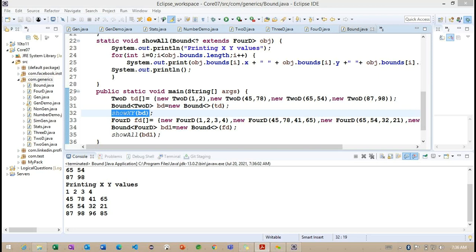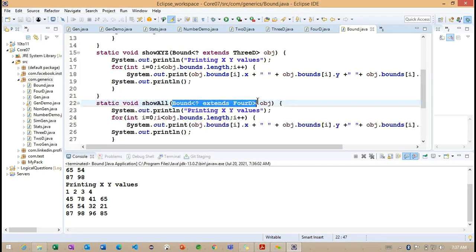The parameter type is very important here. If I change this method parameter for the static type, what happens internally? We cannot go for another class. So using generic concepts, what is the advantage we get? We can create any data type, based on some restrictions. Whatever data type class we create needs to extend this 4D class. Only those kinds of classes will be accepted.